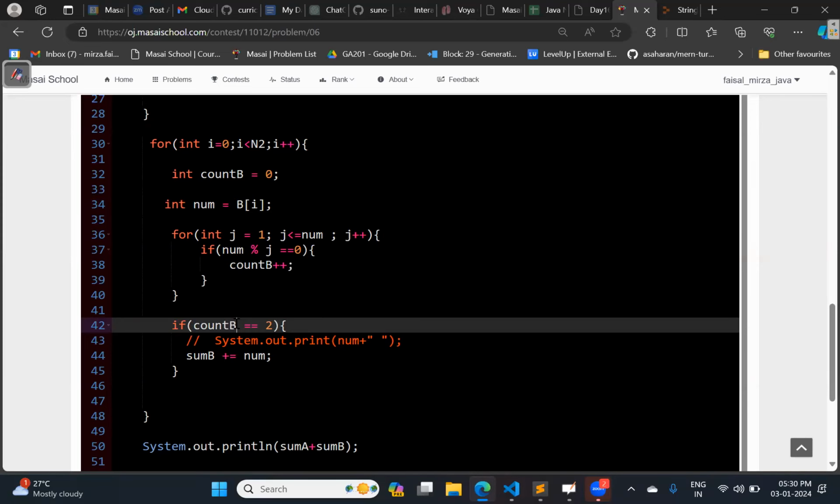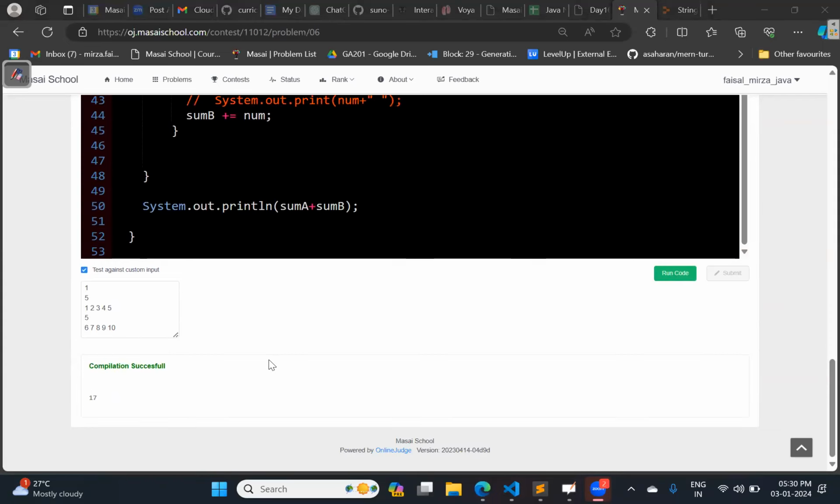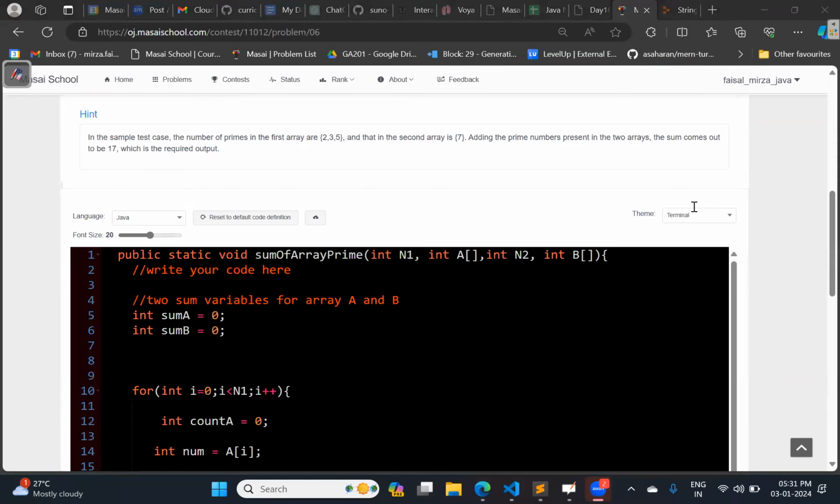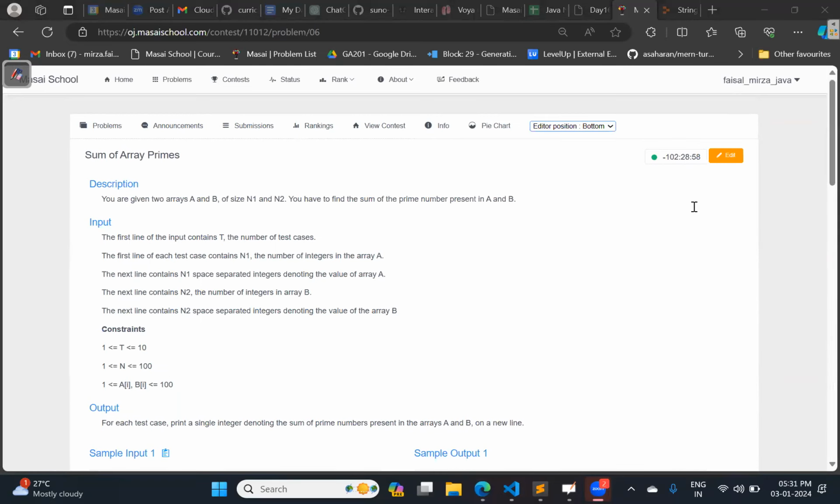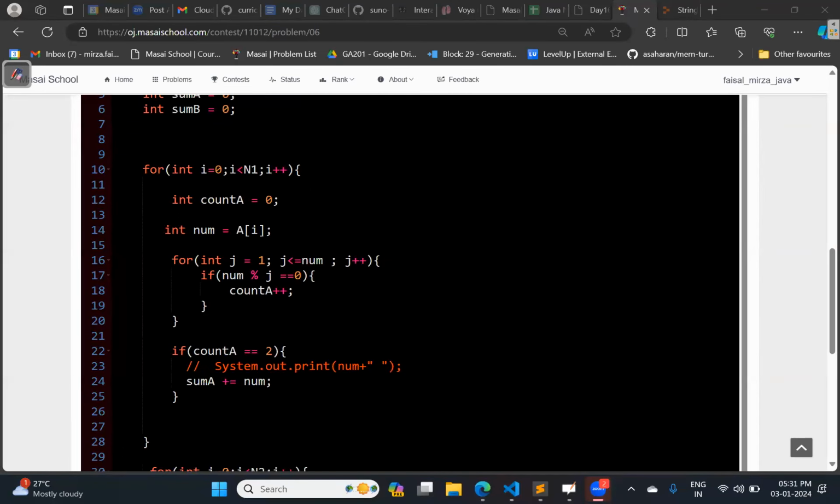Shall we run this, sir? Are we getting the right output? Yes, sir. I got that. Thank you so much, sir. Let's just try to submit it. Okay. That's the only mistake I was doing. Where were you making the mistake? Sir, count A should be inside the I loop. Okay.